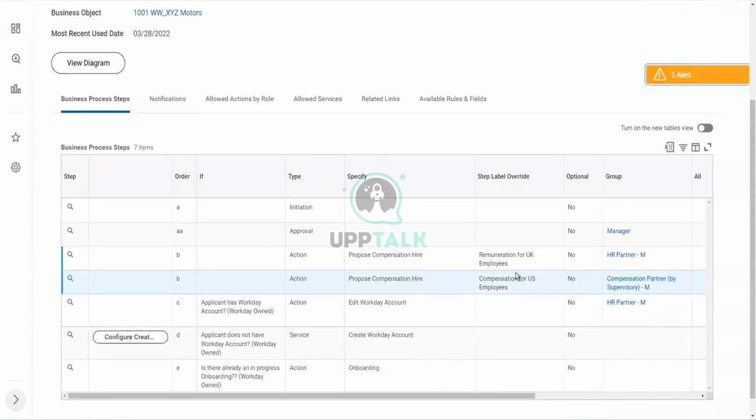And like Surya said, how do we know which one goes where? You see an if condition here, you see an if, right? What does this tell you? That there is a possibility that we might create some conditional logic. Right, if a certain condition is met, then do something. Let's try it out. So for UK employees, I will try to create a rule, so that if that rule is met, then my step will be executed.